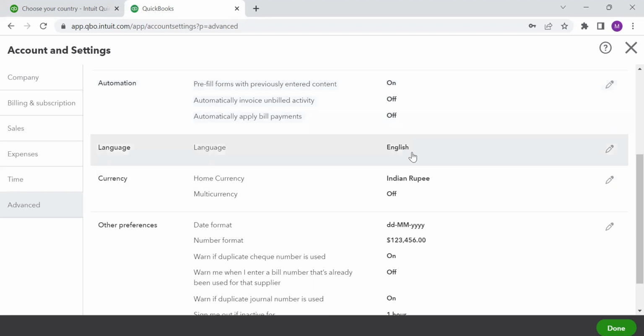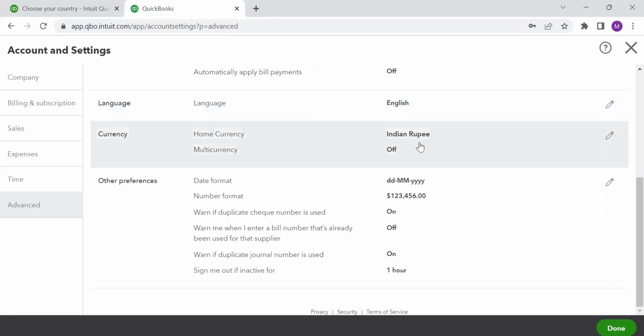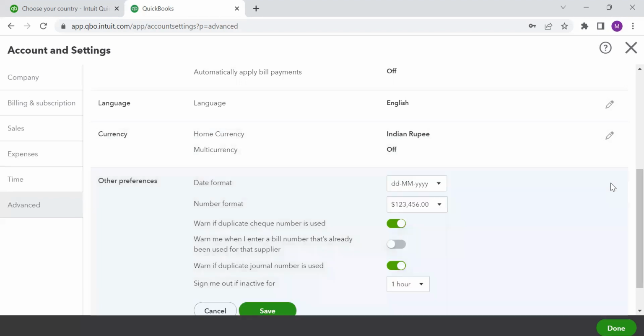The default language for now I have taken as English. If you're writing accounts for different countries, in that case, your home currency would change. Here, my home currency is Indian rupee. If I'm writing accounts in multi-currency, I can say yes to this option. My other preferences of date format, number format, and if duplicate check number is used, this should be on. Warn me when I enter a bill number that's already been used for that supplier. I can also keep this on.